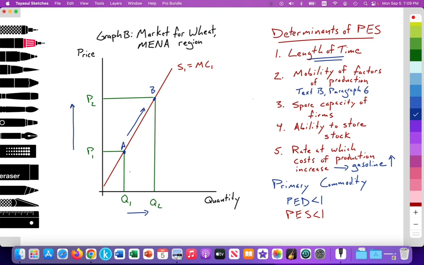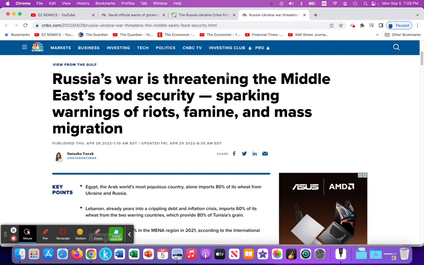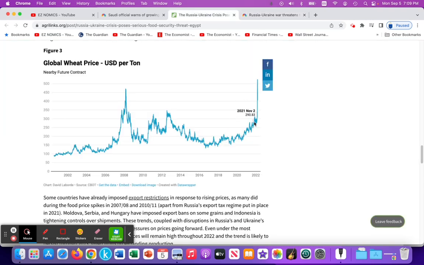A change in price will lead to a change in the quantity according to the law of supply. And now I have my model ready to be analyzed for paper 2. Again, in the article, we see that the price has increased from approximately $292 per ton to $500 per ton.